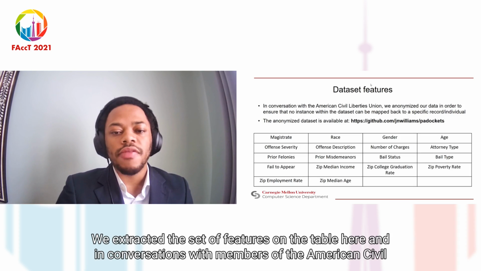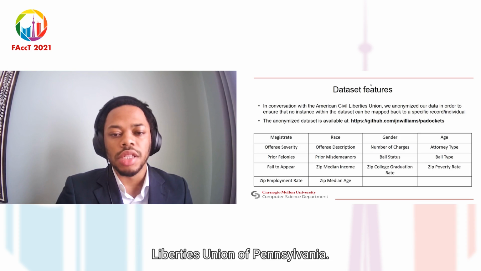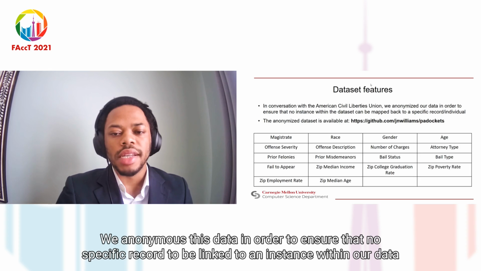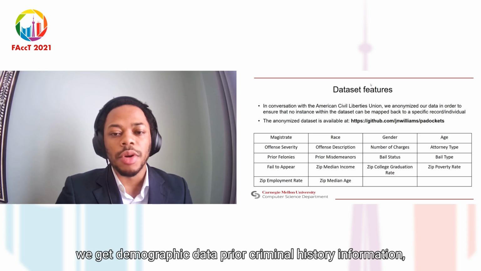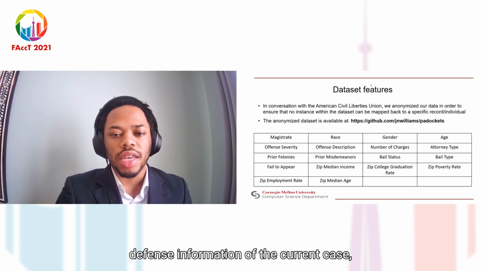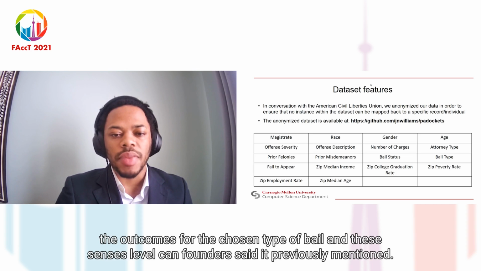We extracted the set of features in the table here, and in conversations with members of the American Civil Liberties Union of Pennsylvania, we anonymized this data in order to ensure that no specific record can be linked to an instance within our dataset. For those interested, our data is available at the following GitHub link. And within this dataset, we get demographic data, prior criminal history information, offense information from the current case, which magistrate set bail, the outcomes for the chosen type of bail, and these census-level confounders that I previously mentioned.